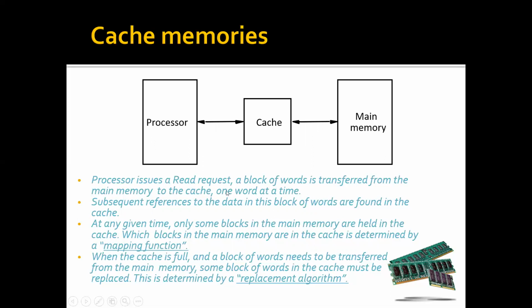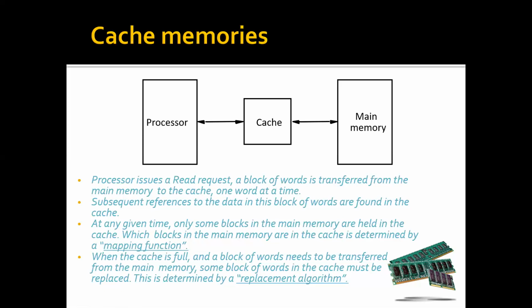So the processor issues a read request. A block of words is transferred from the main memory to the cache, one word at a time. A block may consist of a number of words. The entire block will be transferred over here, but one word at a time. Subsequent references to the data in this block of words are found in the cache, because we have transferred an entire block. So even if we have accessed one word, the entire block is transferred to the cache, so subsequent words can be accessed from the cache itself. At any given time, only some blocks in the main memory are held in the cache.